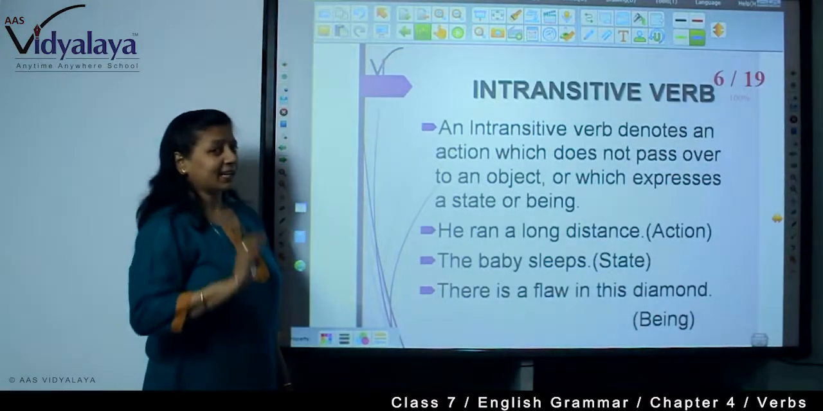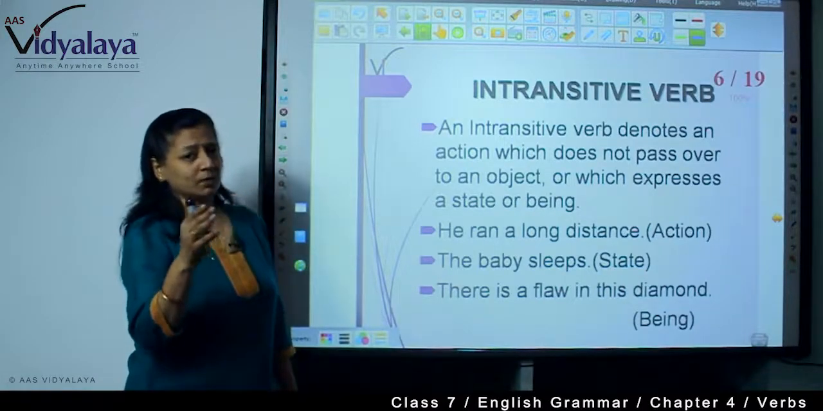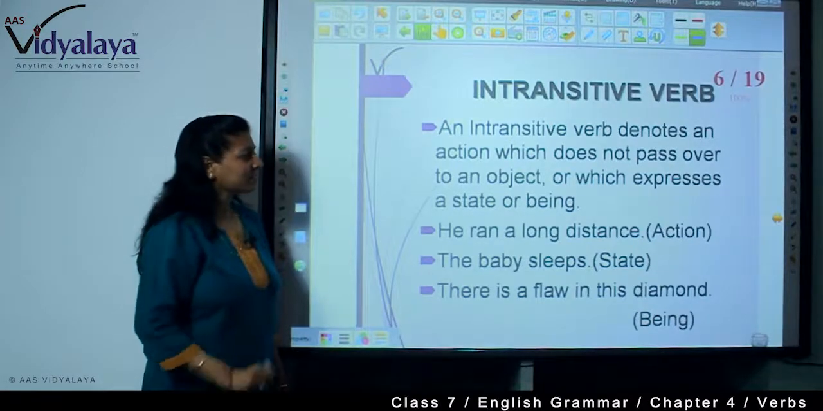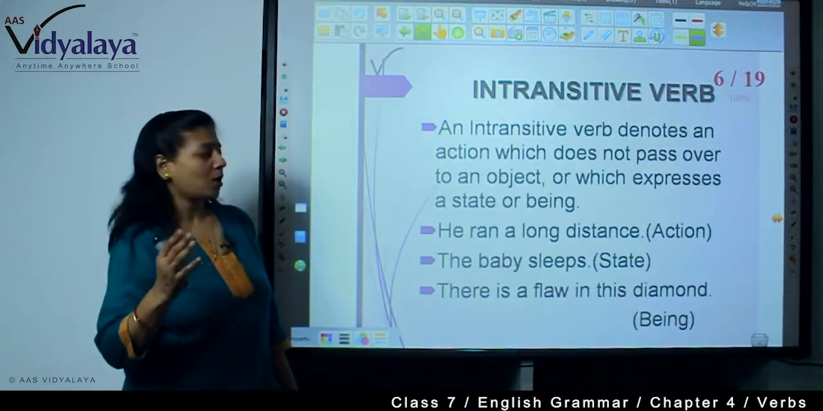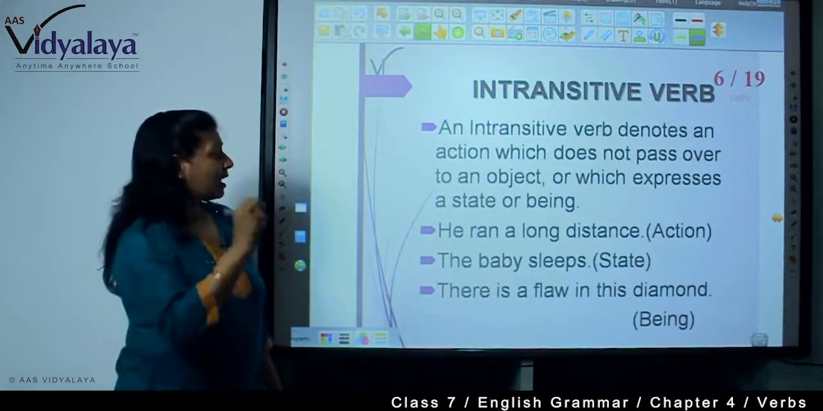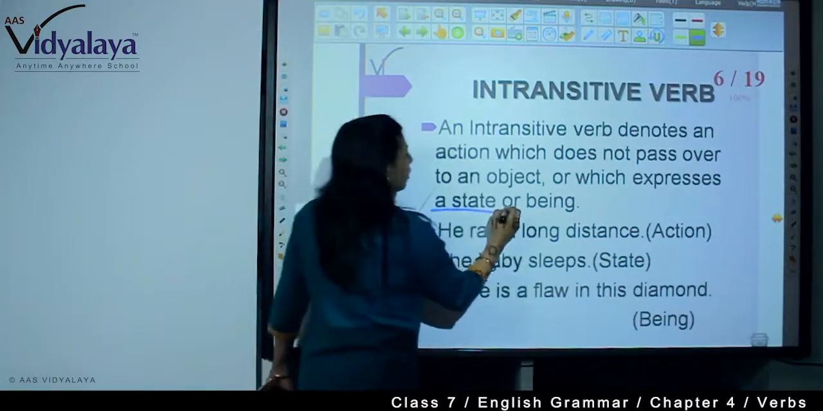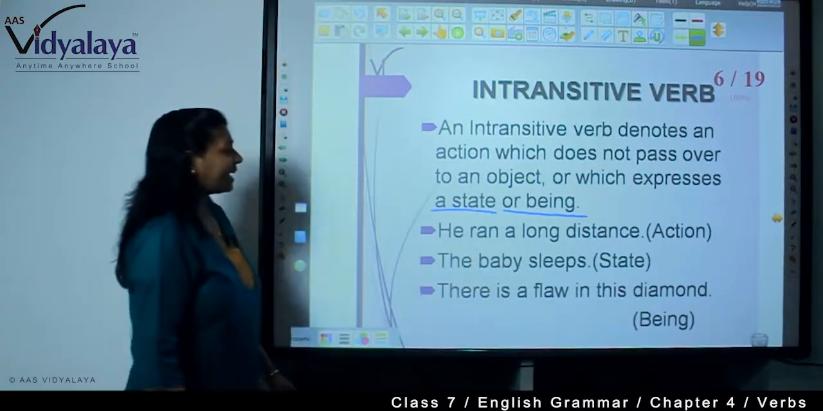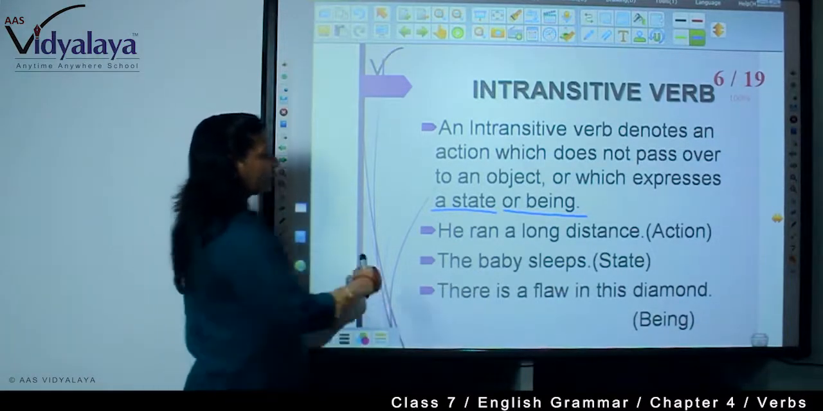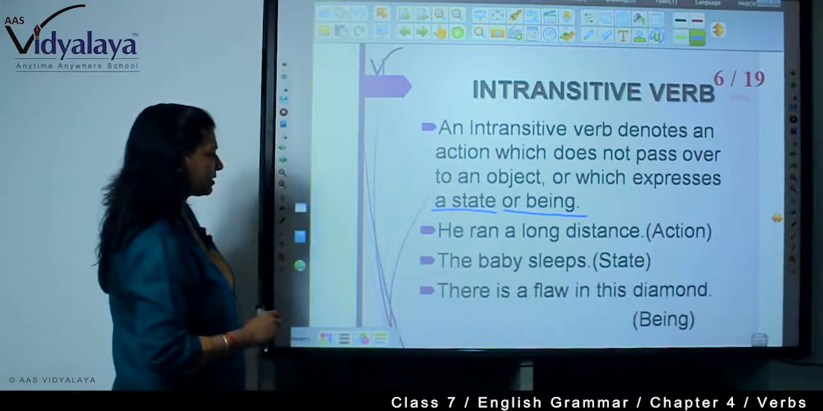Intransitive verb. In the intransitive verb, you don't find the action passing from subject to the object. An intransitive verb denotes an action which does not pass over to an object or which expresses a state of being. Intransitive verb expresses a state of being. He ran a long distance. See, action.